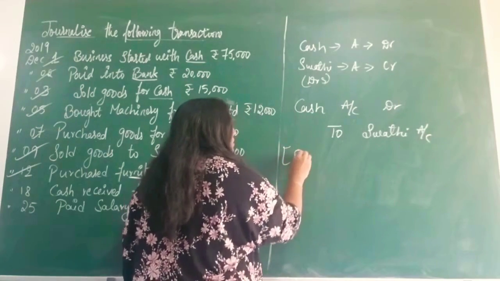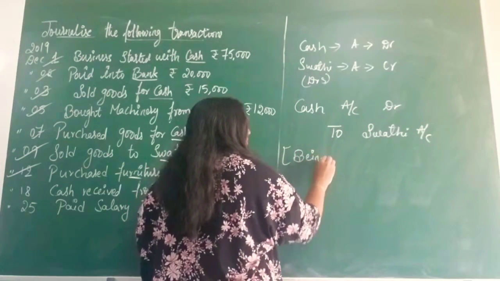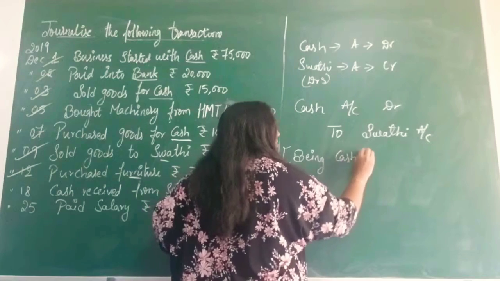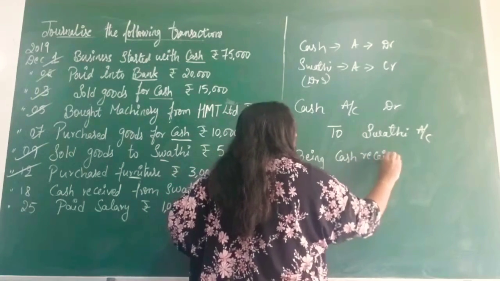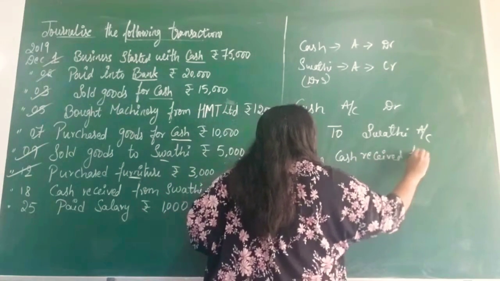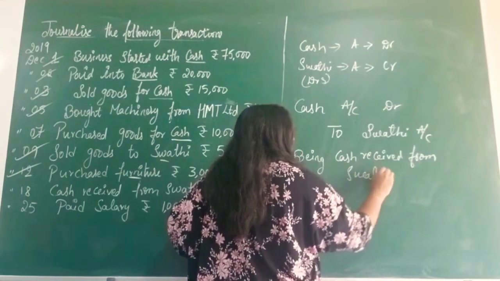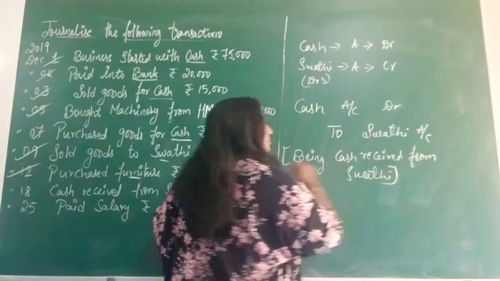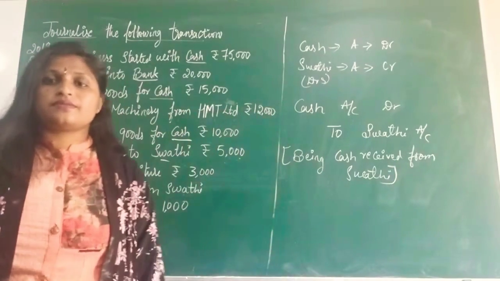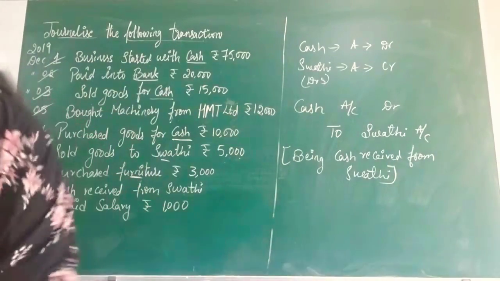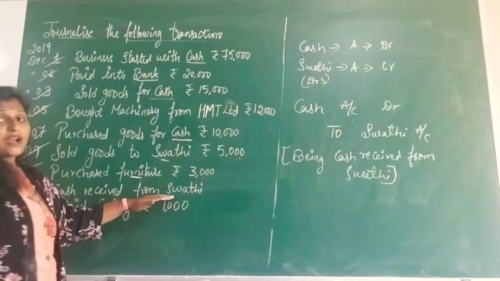Narration being: cash received from Swati, enclosed within brackets. Okay? So you have to check.